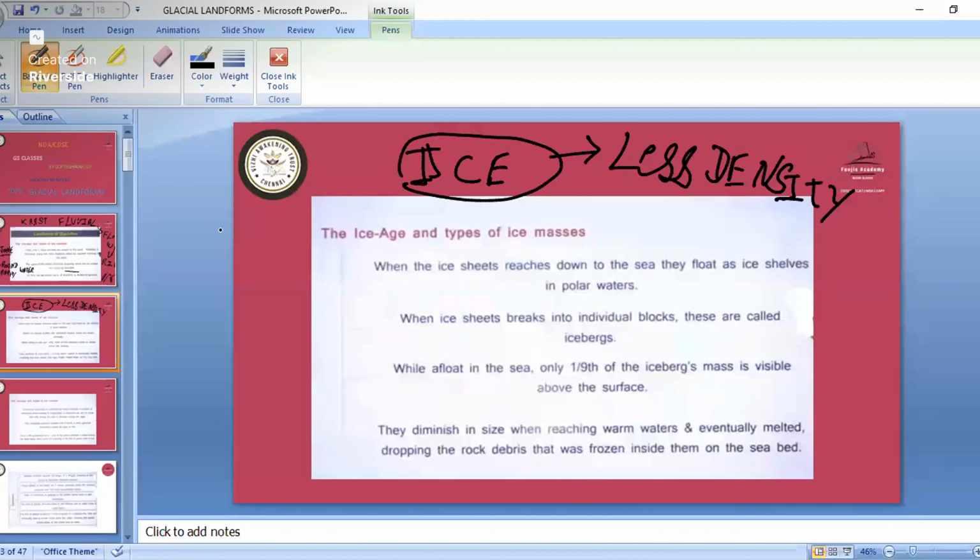That's why ice floats on water. Remember this, it is useful in science also. When ice breaks into individual blocks, these are called icebergs. While floating in the sea, only 1/9 of the iceberg's mass is visible above the surface.